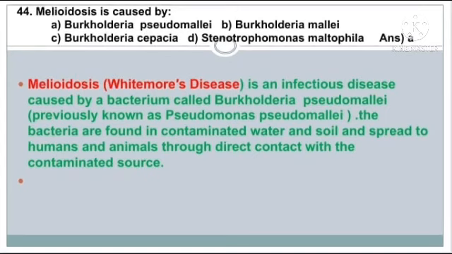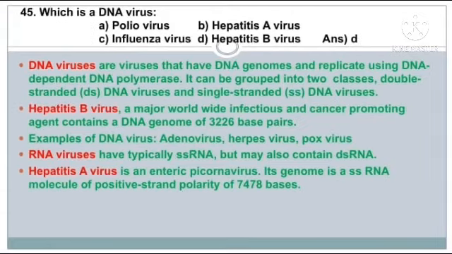Question number 44. Melioidosis is caused by? The answer is option A, Burkholderia pseudomallei. Melioidosis, also called white mouse disease, is an infectious disease caused by the bacterium Burkholderia pseudomallei, previously known as Pseudomonas pseudomallei. The bacteria are found in contaminated water and soil and spread to humans and animals through direct contact with the contaminated source.